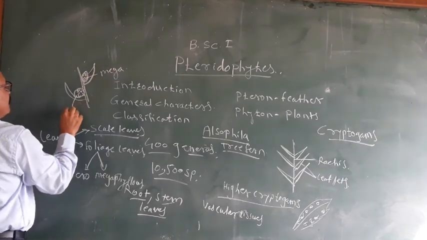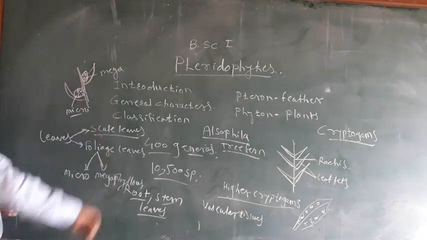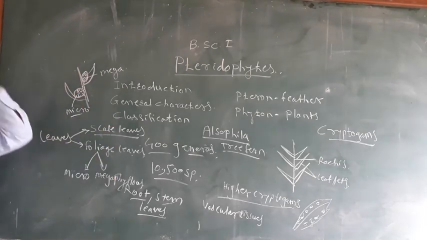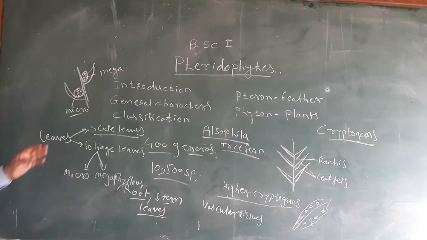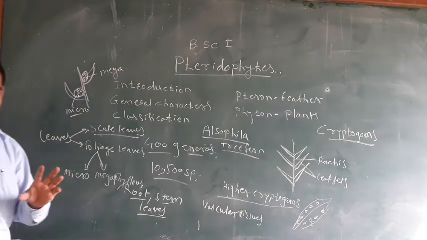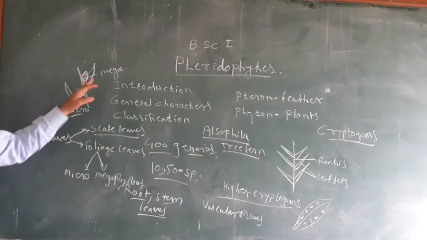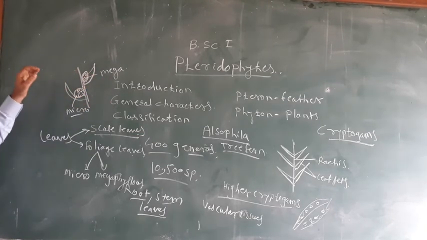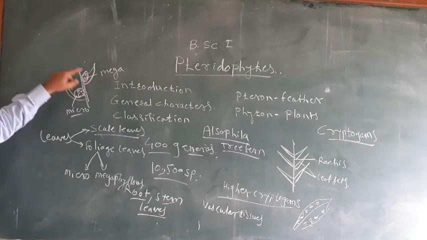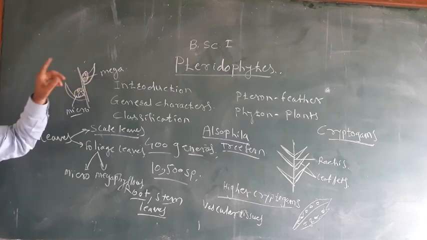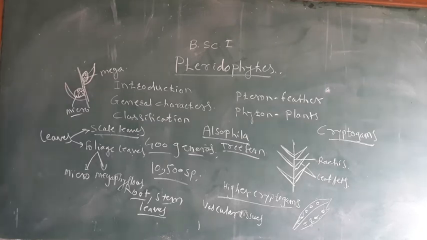Sporangia may be microsporangia and megasporangia. In some pteridophytes, only one type of sporangia or only one type of spores is formed. These are called homosporous pteridophytes, and some are heterosporous pteridophytes. Heterosporous means the pteridophyte can show two types of sporangia, that is microsporangia and megasporangia. The microsporangia contain microspores, and the megasporangia contain megaspores.